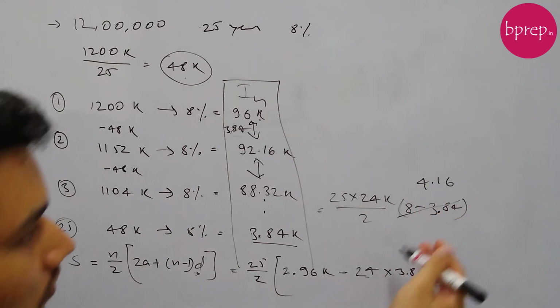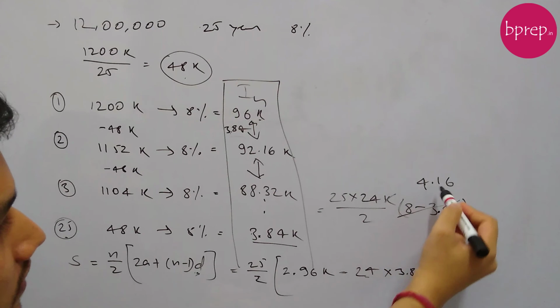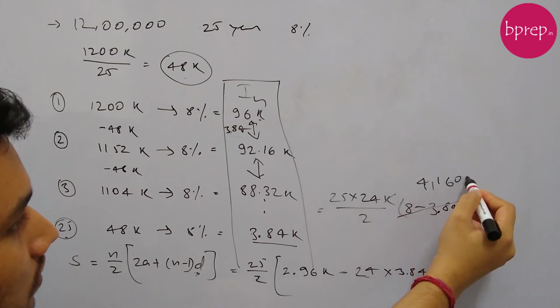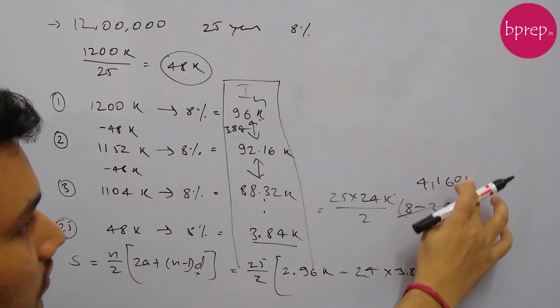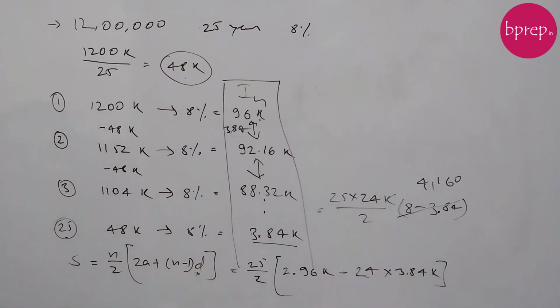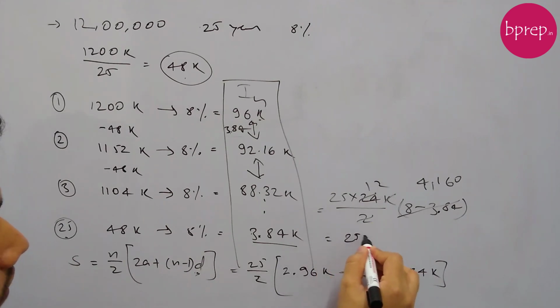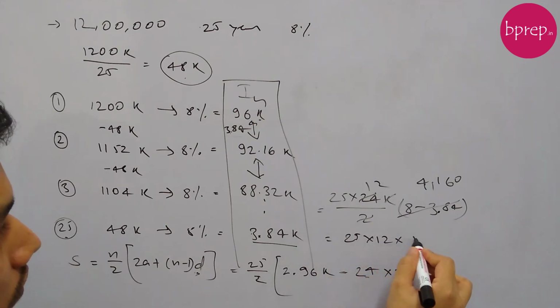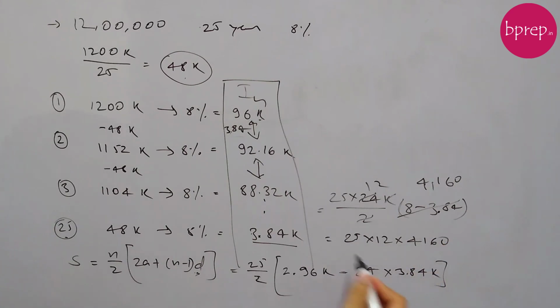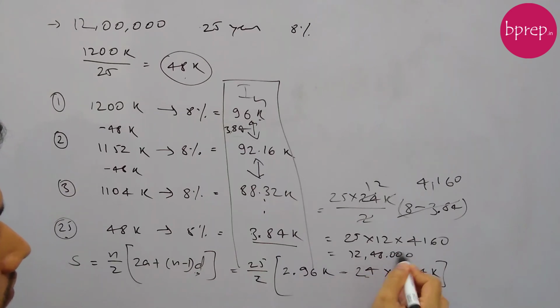If we cancel the k, we can remove the decimal point with one additional 0 here, so 4160. Now if we multiply, our answer will be 25 into 12 into 4160, which equals 12,48,000. This is the answer.